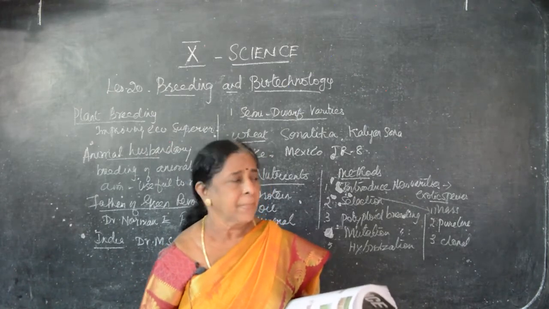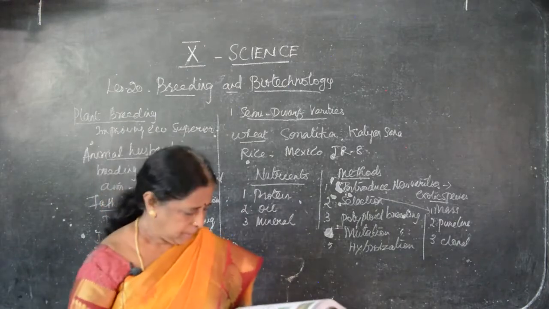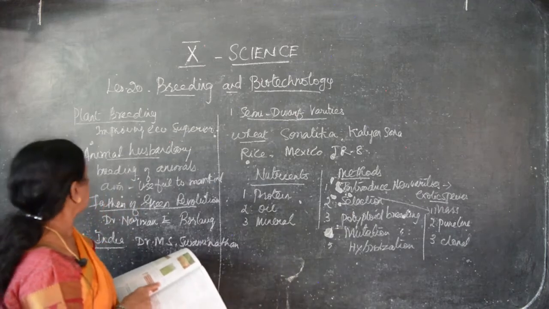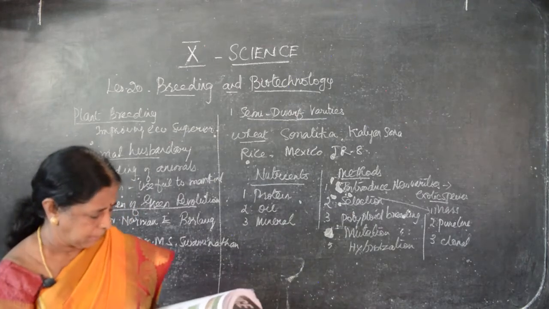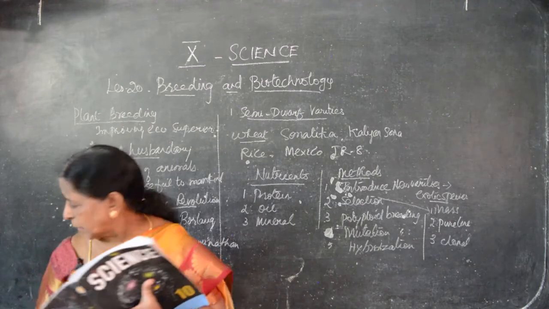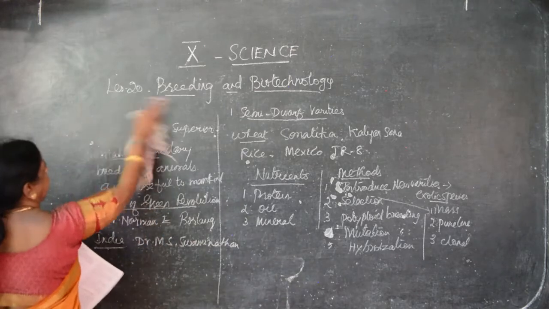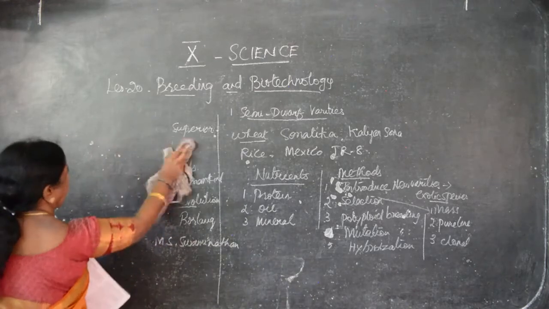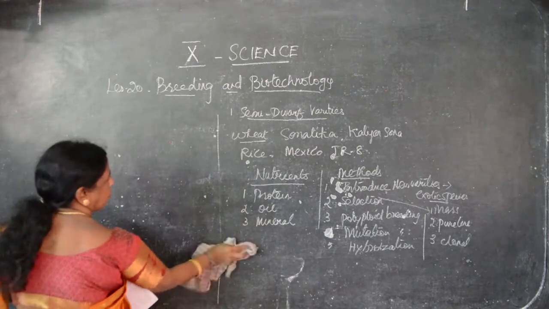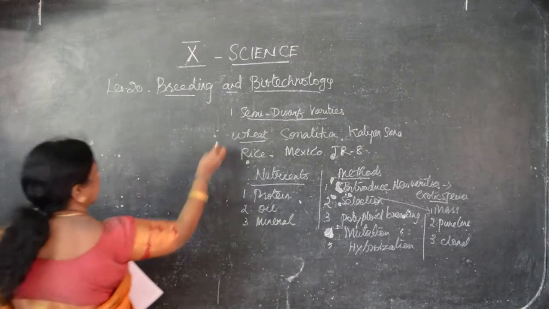Clear? So next we have to say polyploid breeding. What are the breedings I said? Polyploidy, mutation, and then hybridization. We'll see what is polyploid, what is mutation, what is a hybrid variety. Now we have to see what is polyploid.